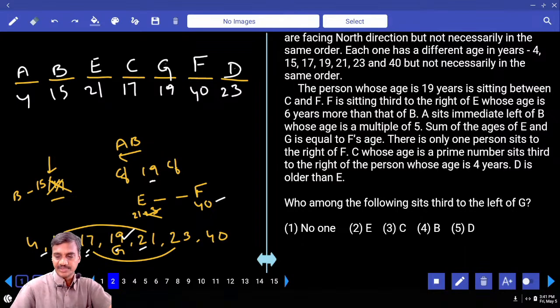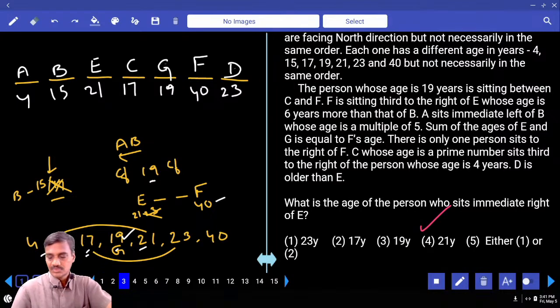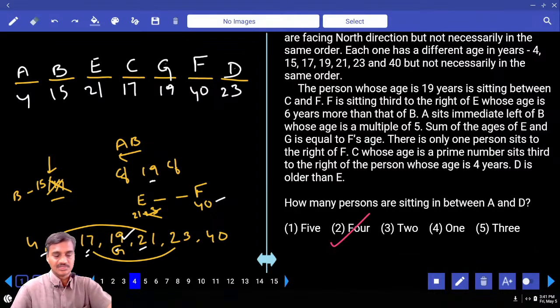Third to the left, that is B. Choice 4, question number 2. And what is the age of the person who sits to the immediate right of E? Immediate right of C, that is 17 years. Choice 2, question number 3.